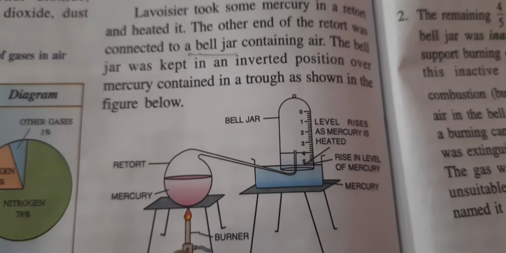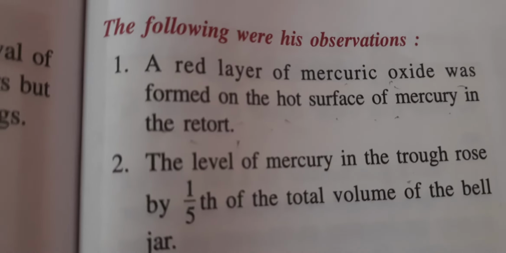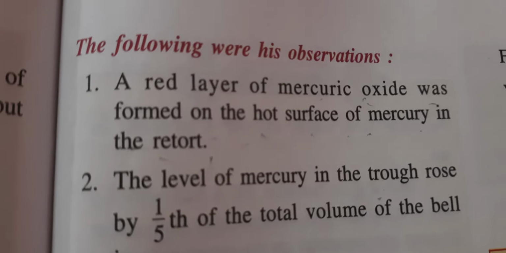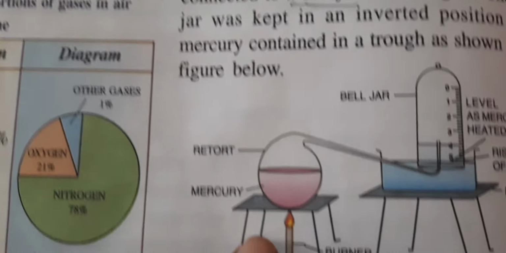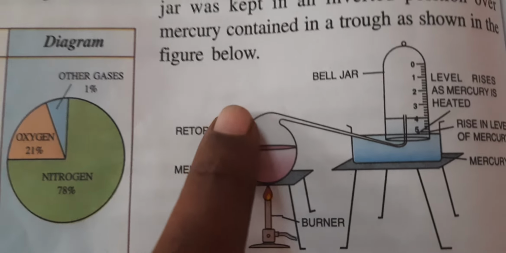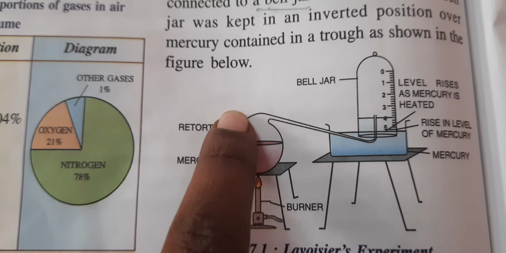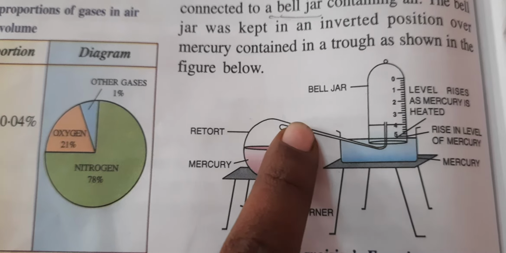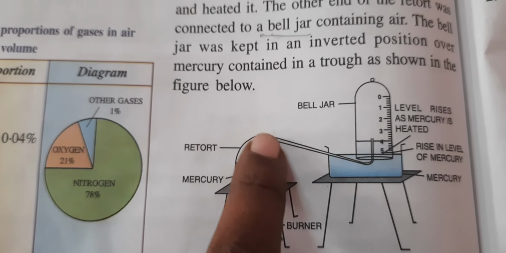Now let us see what observations he made. So here are the observations. The following were his observations. First observation, a red colored layer of mercury oxide was formed on the hot surface of the mercury in the retort. As you can see in this diagram of the retort, at the end of this inside surface, a somewhat red colored mercury oxide is formed. Red colored mercury oxide is formed over here.